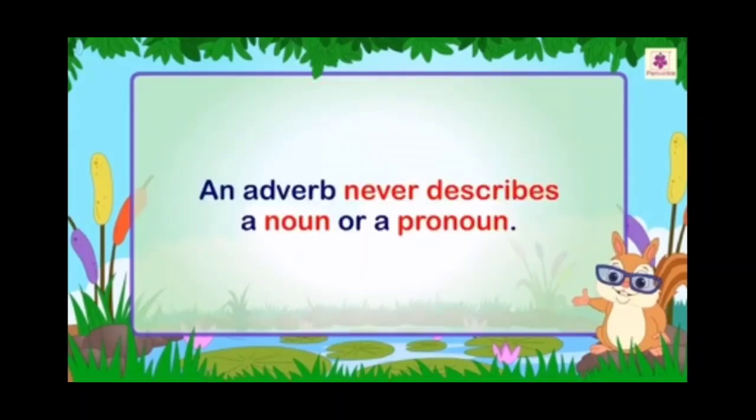Always remember, an adverb never describes a noun or a pronoun. That is the work of an adjective. An adjective describes a noun or a pronoun, but an adverb describes a verb or adjective or any other adverb. So don't get confused between adverb and adjective.